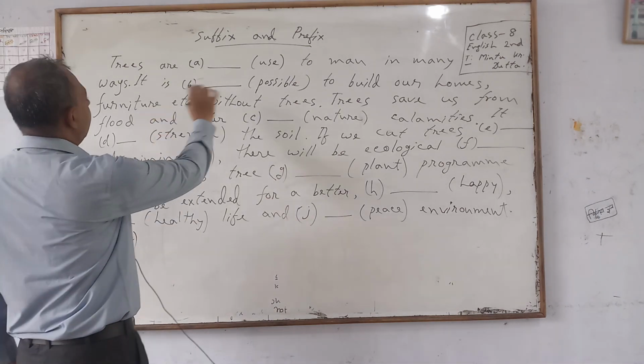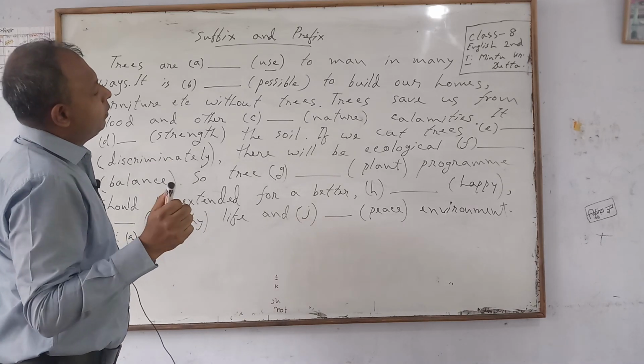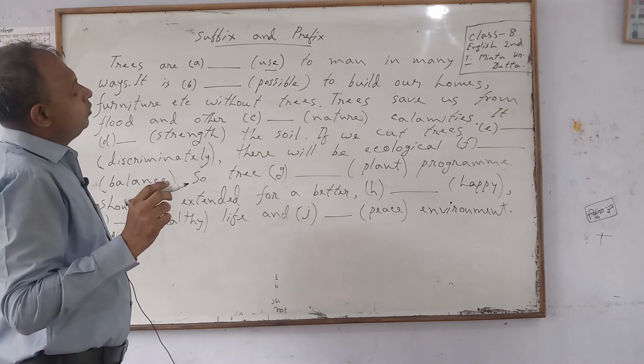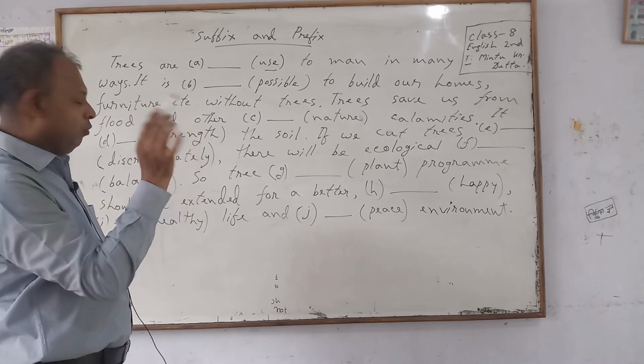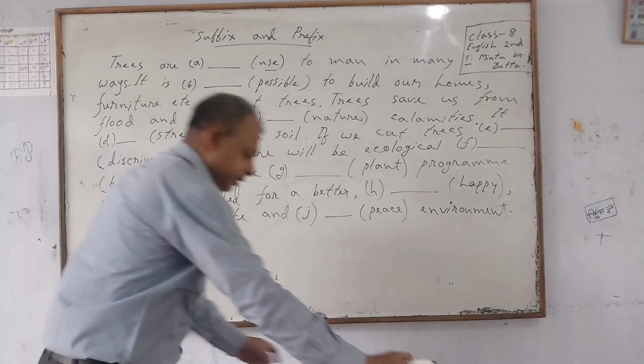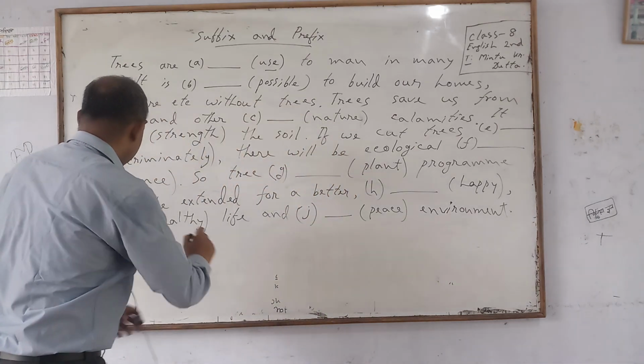Trees are used. You can see the root word is use. So, we can use here a suffix ful, that is useful. So, the answer will be useful.